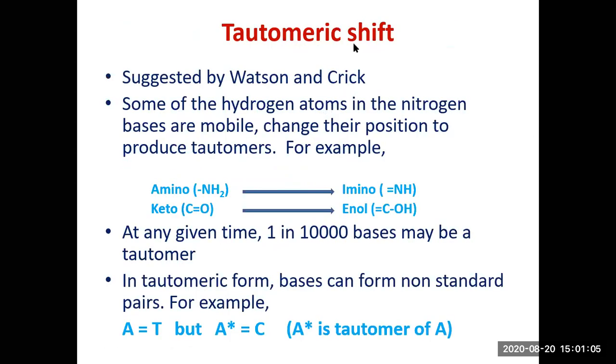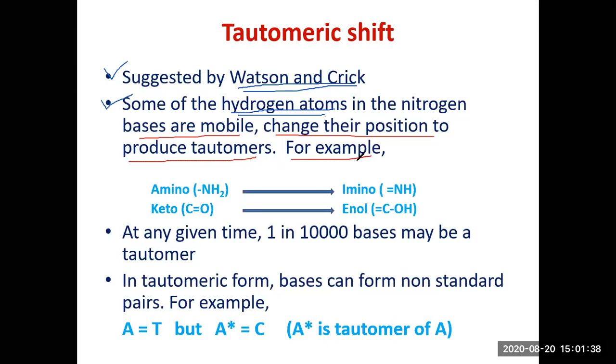Let us first understand what is meant by a tautomeric shift. It has been suggested by Watson and Crick, who proposed the double helical model of the DNA, that some of the hydrogen atoms in the nitrogen bases are mobile. They are mobile means they can change their position to produce tautomers of those bases.